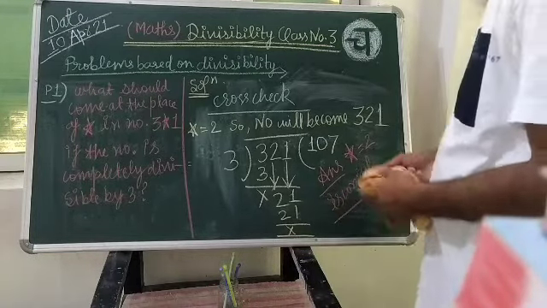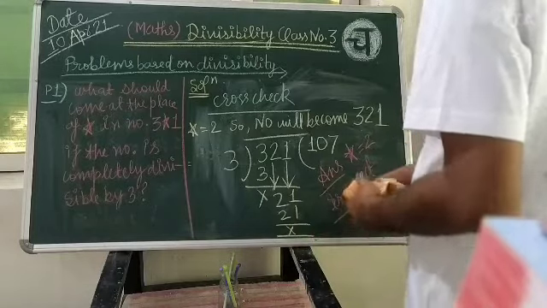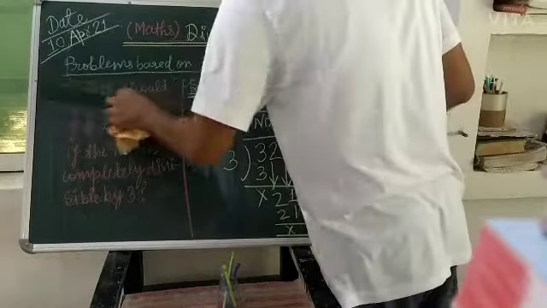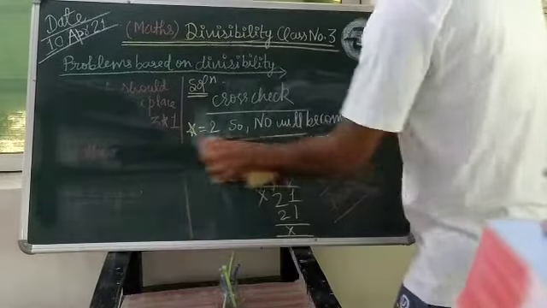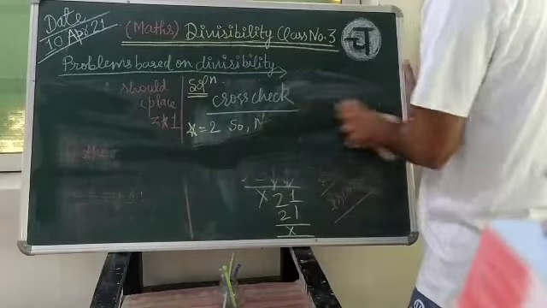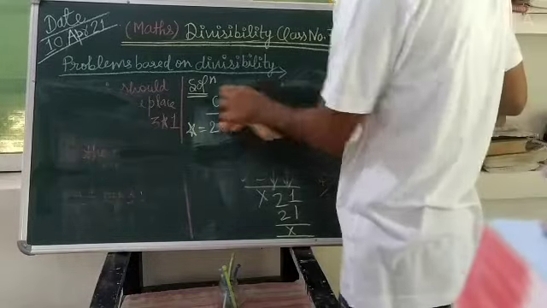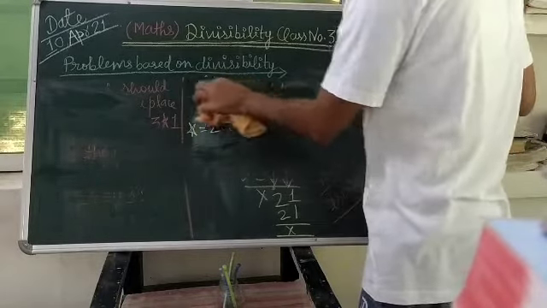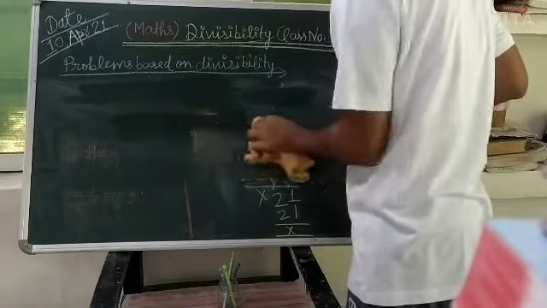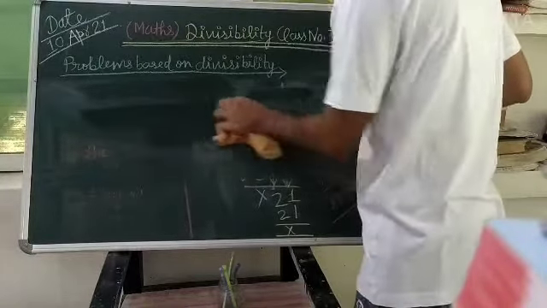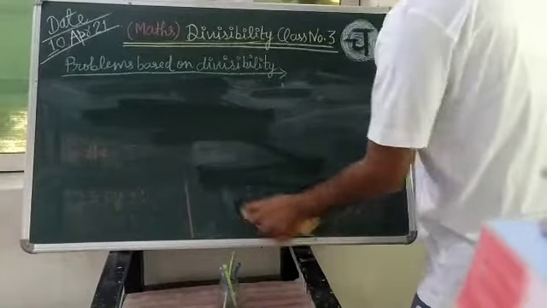Now we shall move to the next problem. And students, if you are facing that I am telling you the things in a fast way, you can slow down the speed from your cell phone.